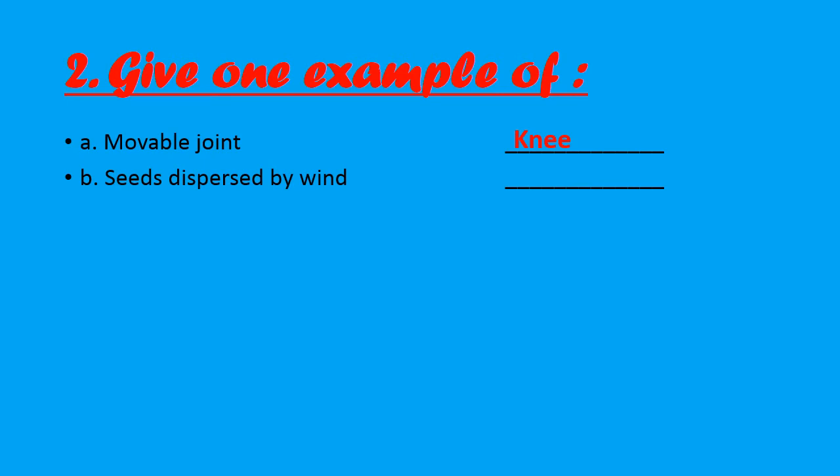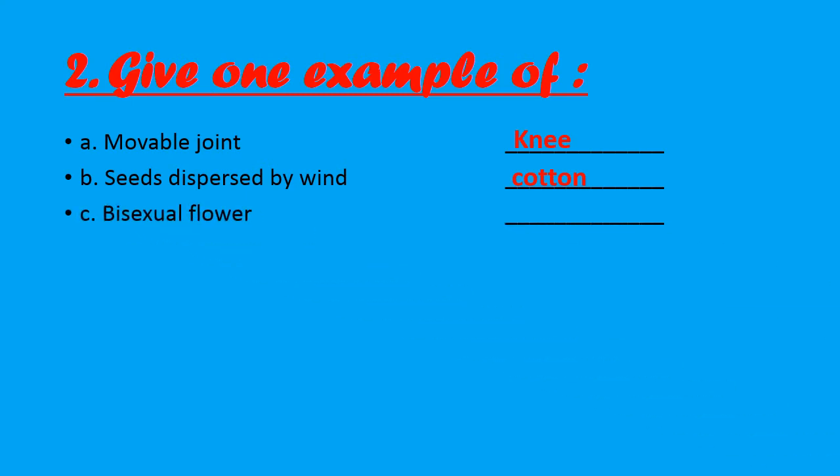Part B is seed dispersed by wind. We all know that seeds dispersed by wind should be light. That is why they will be easily carried away by the wind. So such an example is cotton. Cotton seeds are very light.